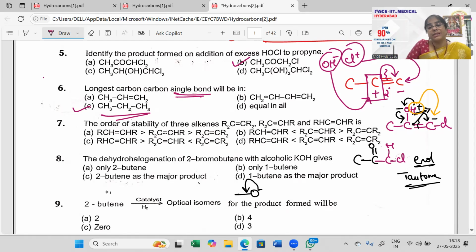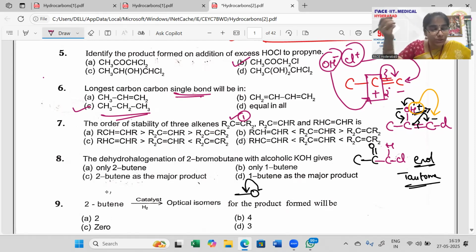Next, order of stability of alkenes. The more substituted alkyl carbons, alkyl groups attached to the double bonded carbon, that would be more stable, right? So if I have to say, then I can see here 2 R groups and 2 R groups. Yes, this is option 1. This is number 1, I would say.